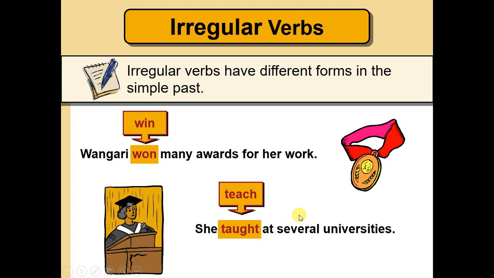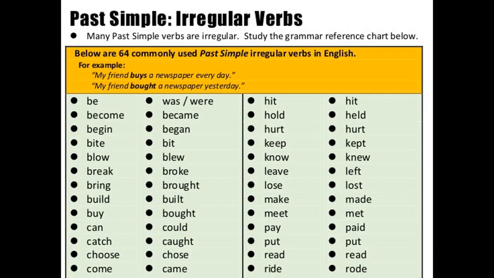And here I have a list of some more commonly used verbs. For example, be is an irregular verb. We use was and were, remember? Was or were, sorry. This is a little long list. For example, break.